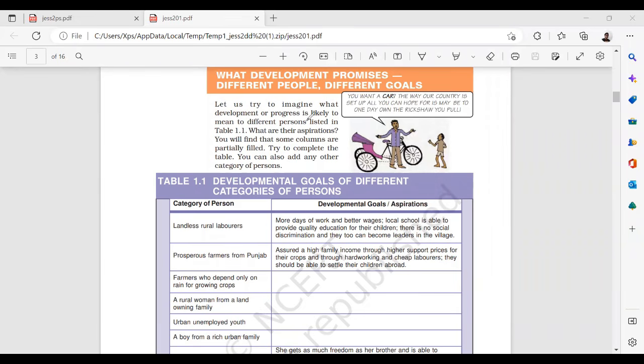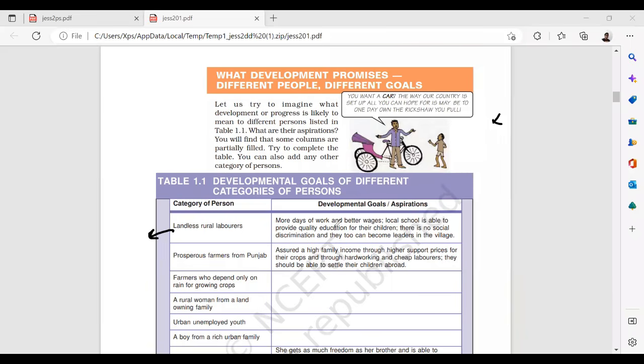Now, let us try to imagine that development or progress is likely to mean different things to different persons listed in the table. You want a car, but the way our country is set up, all you can hope for is maybe to one day own the rickshaw you pull. This is something we don't require for the exam purpose. Category of the persons, landless rural laborers. For landless rural laborers, more days of work is needed.